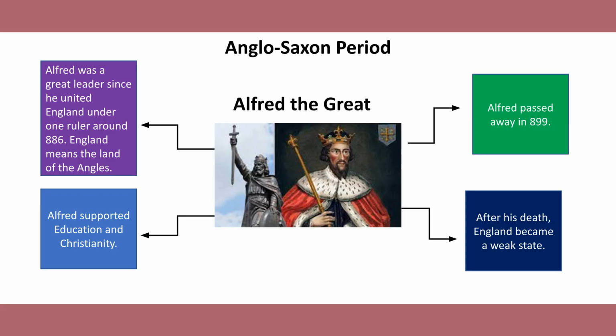Alfred the Great was king of Wessex from around 886 to 899 and one of the most important rulers in early English history. He successfully defended his kingdom against Viking invasions and later negotiated peace that helped stabilize the region. Beyond his military leadership, Alfred promoted education, literacy, and Christianity. He supported the translation of important works from Latin into Old English so that more people could read and learn. His reforms in law, military organization, and learning strengthened his kingdom and influenced the future development of England.